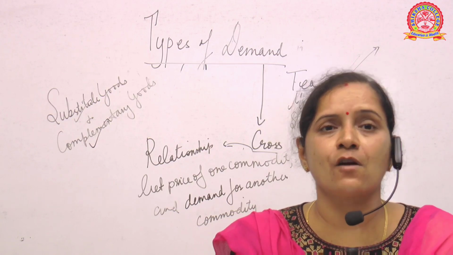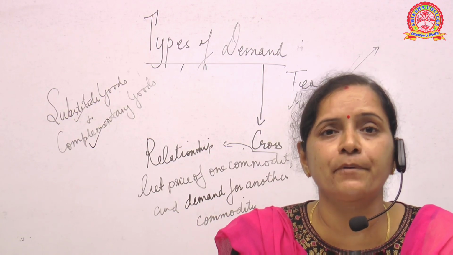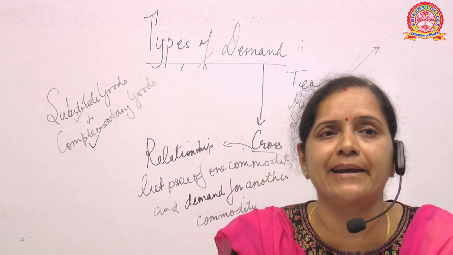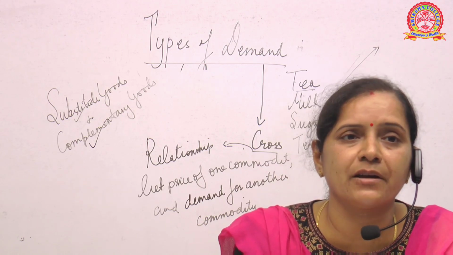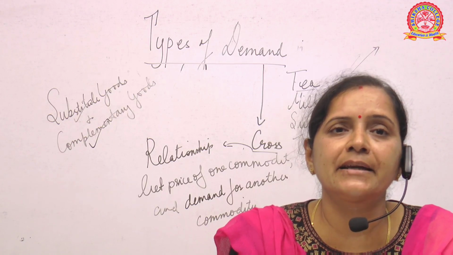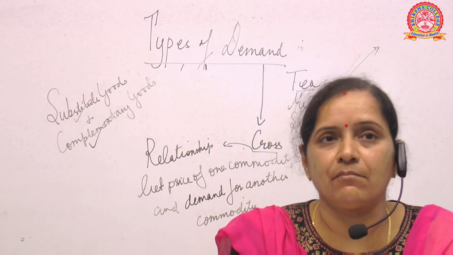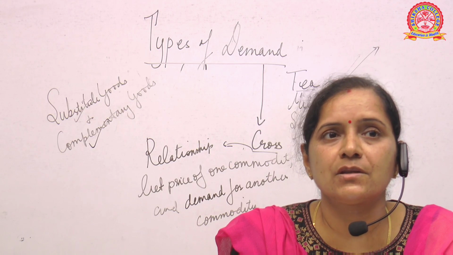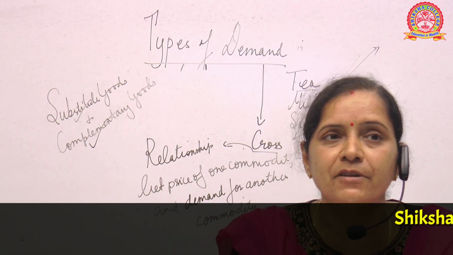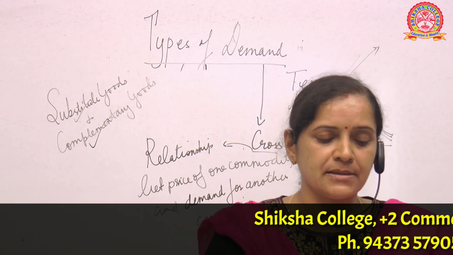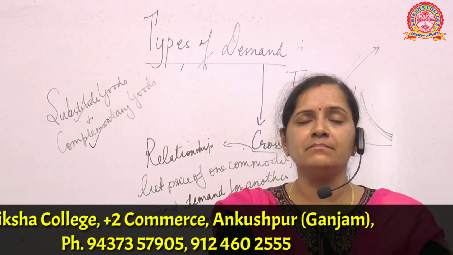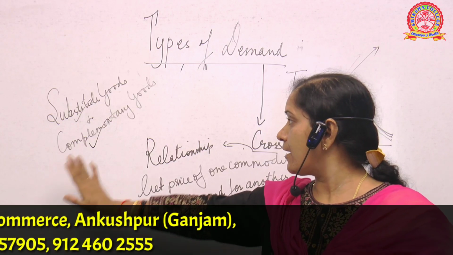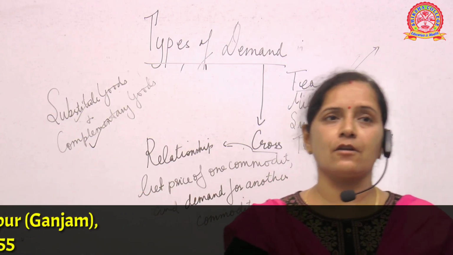So if the cost of any one of the products is increasing at an alarming rate, or all of a sudden there is a big increase on tea or sugar or milk powder, then the demand will gradually come down. Is it clear? So this is all about your types of demand, where we have tried to understand that the types of demand are three: income demand, price demand and cross demand.